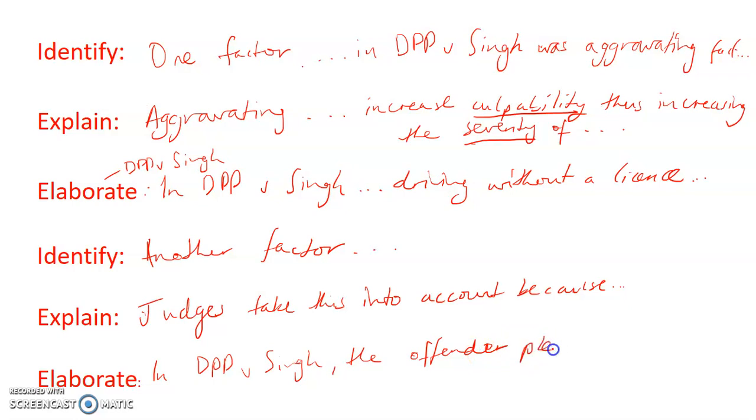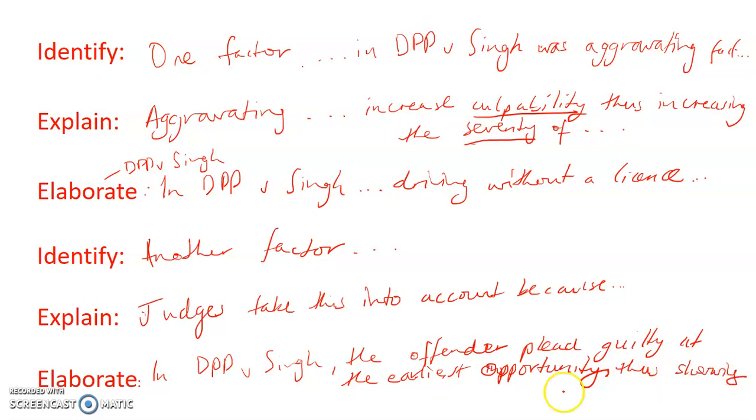The offender pled guilty at the earliest instance. I should change that, at the earliest opportunity. Okay. Thus, showing remorse. You could also change that. It might be better if we said thus, reducing his sentence.